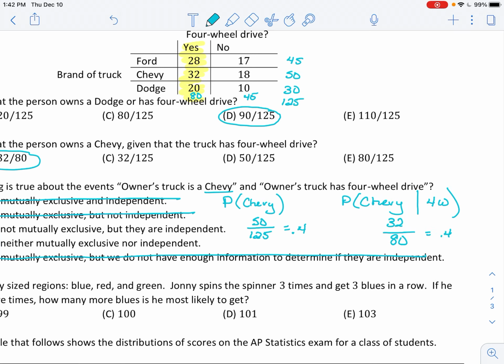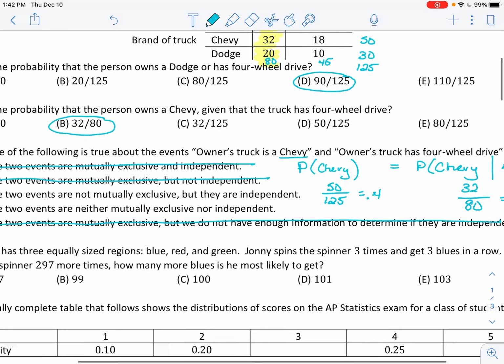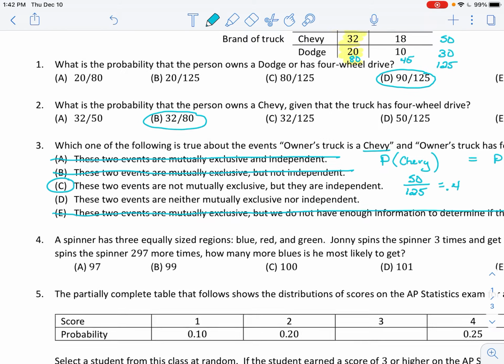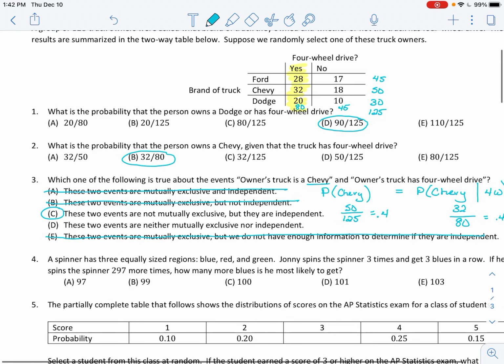which is 0.4. These are the same, which means knowing whether or not somebody drives a four-wheel drive or not is not going to change the probability that I select somebody who drives a Chevy. So these are independent events. The occurrence of one event will not have any influence on the outcomes or the probability of the other event.